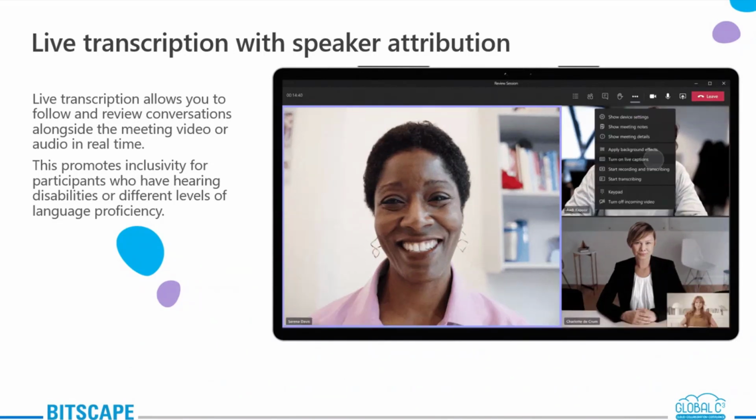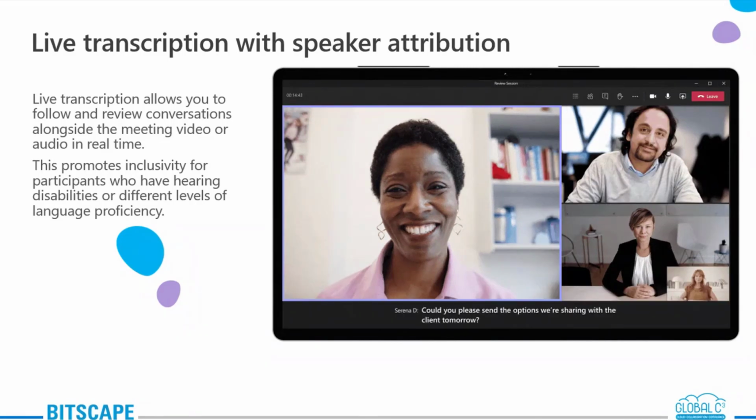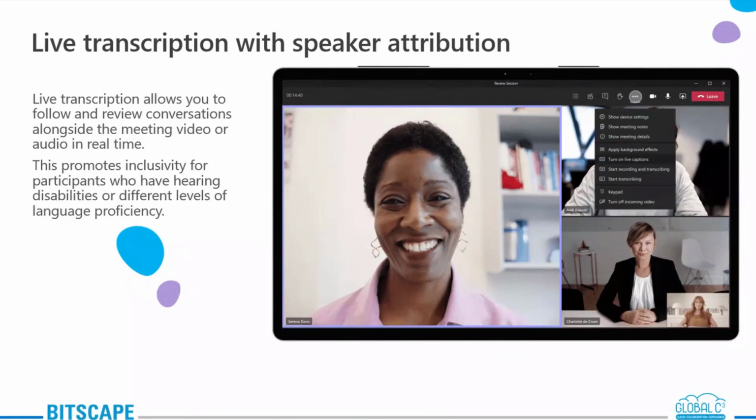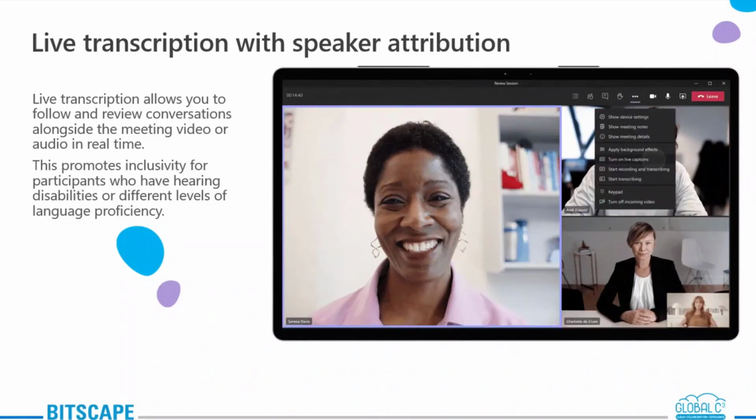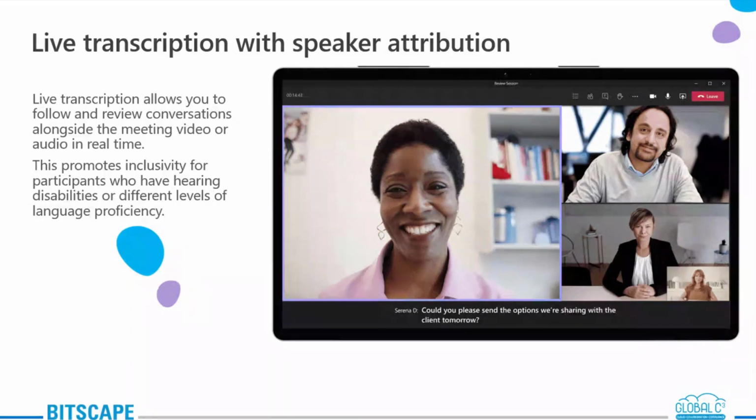So don't you guys think that it would be great to have a transcription with speaker attribution, which is built into this meeting itself? So what Microsoft has done is they are providing live transcription, which is allowing you to follow and review the conversations alongside the meeting video or audio in real time. Now, I would say this promotes inclusivity for all the participants who have, let's say, even hearing disabilities or different levels of language proficiency. Also, attendees who have joined late, missed the meeting, can easily catch up by reading what was discussed or just searching the transcript by the speaker.